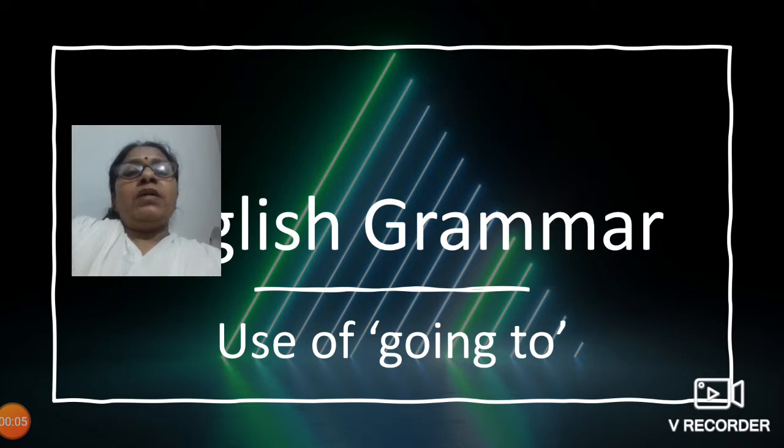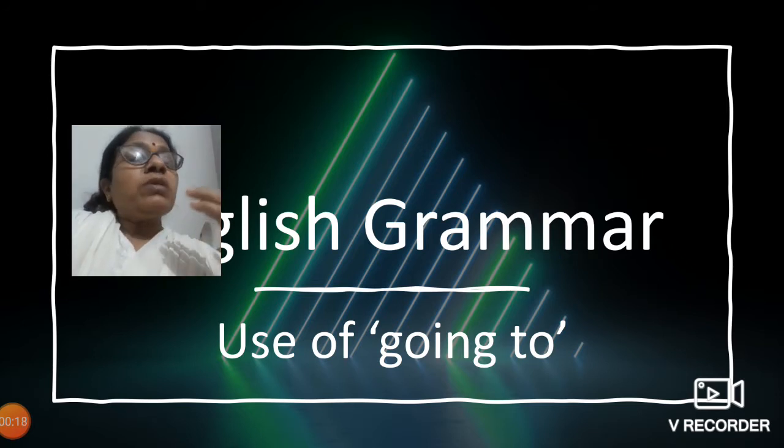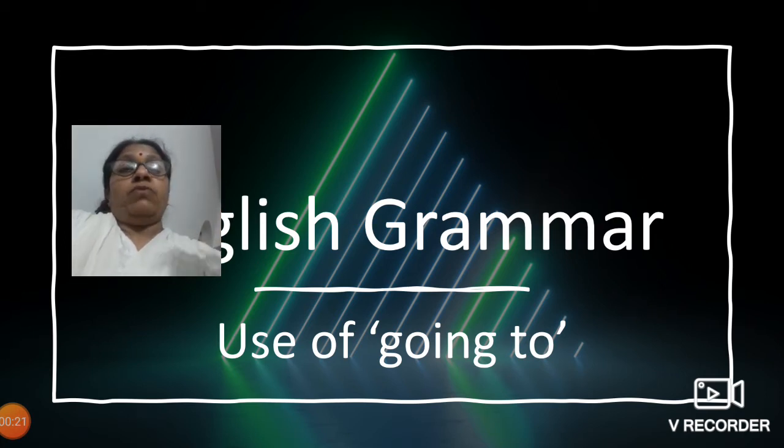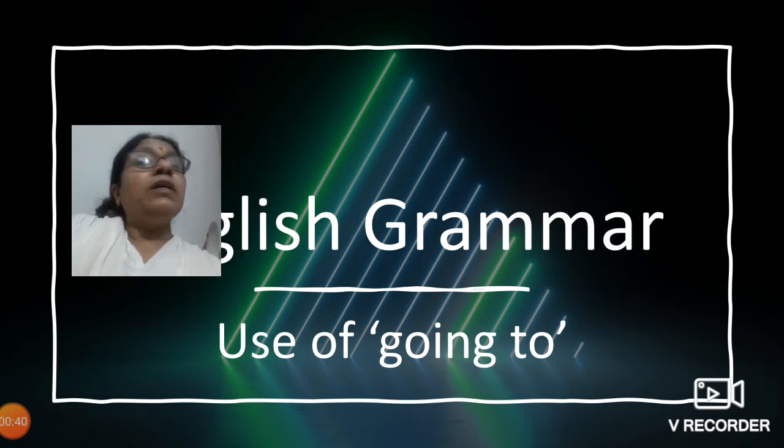Today we'll be doing the grammar concept "going to". Do you know when we use this "going to"? This term is used when we have to do some activity in the future. For example, somebody is asking you what you will be doing tomorrow, right? Or where are you going? I am going to the market.